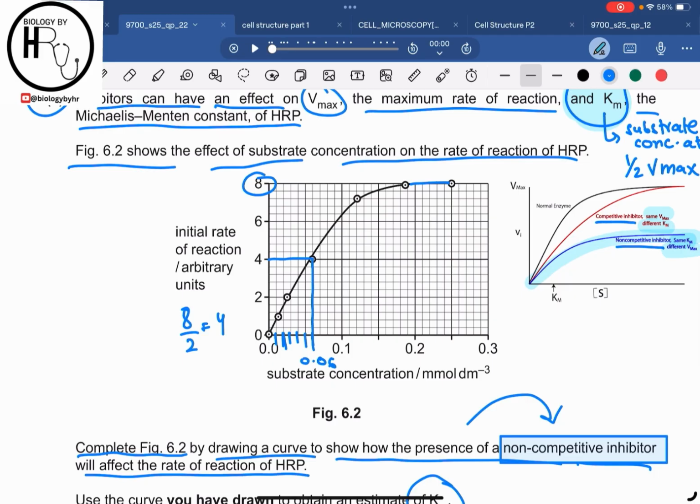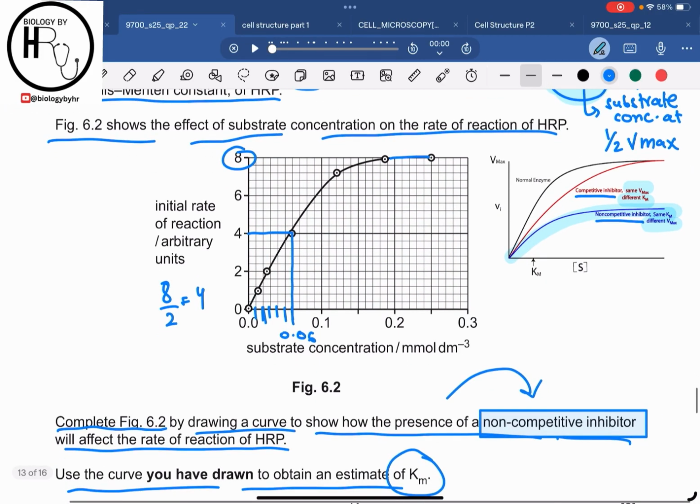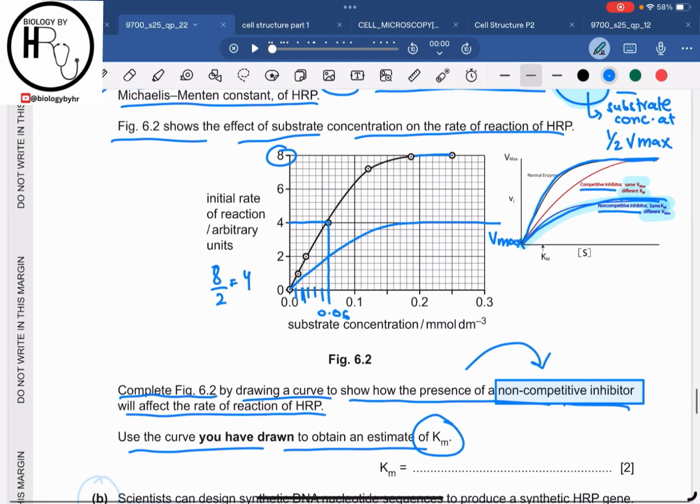And then now they have asked us to draw the curve as well. So how are we going to draw the curve? We are going to show a different Vmax over here, which is basically below the original graph. This is the original graph, right? And the non-competitive will be below. So we will draw it like this, right? We drew it like this, and then this is the Vmax over here for the non-competitive inhibitor, right? So this is the graph that we have drawn.